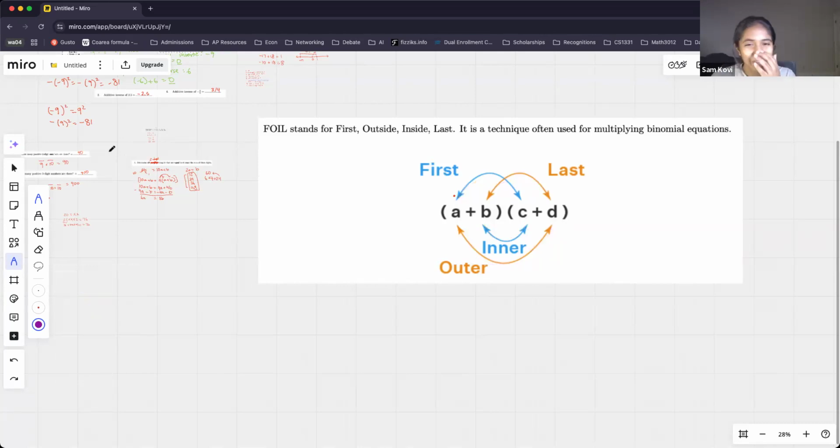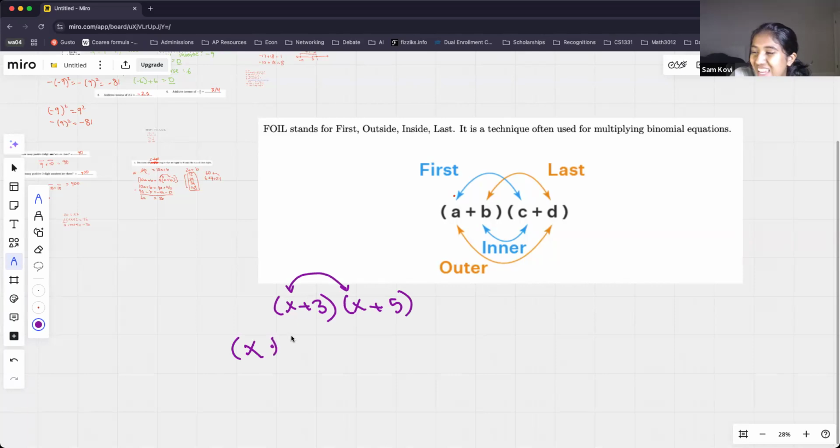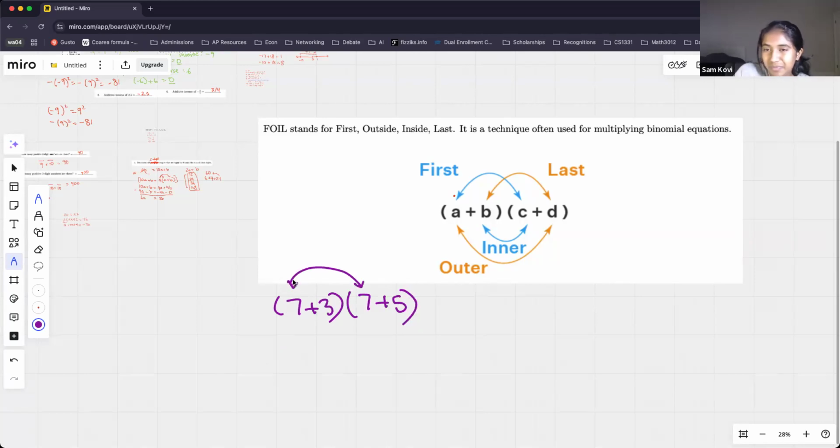So let me clear off my arrows so that you're able to see the original diagram. I want to work through one question. If I have x plus 3 times x plus 5, I'm going to first multiply the first terms. So x times x is going to be x squared. In case some of you guys haven't done algebra, that's totally okay. To make this applicable to everyone, instead of x's, I will use an actual number. So let's do the number 7. 7 plus 3 times 7 plus 5, and then we'll do FOIL with this. So what is 7 times 7?